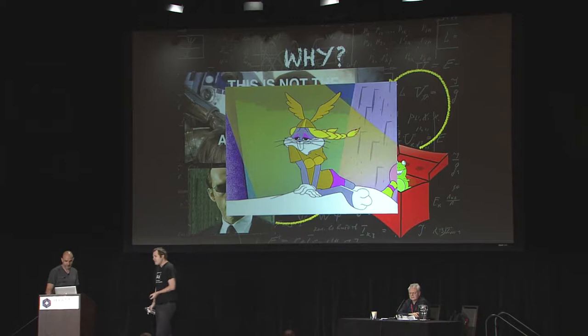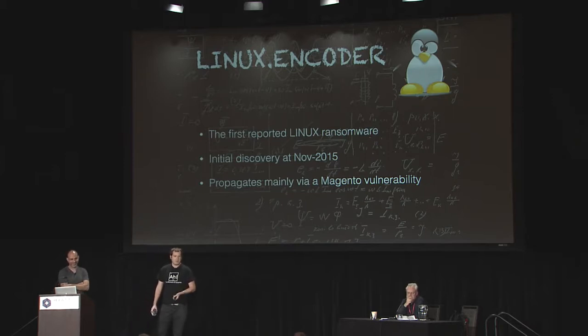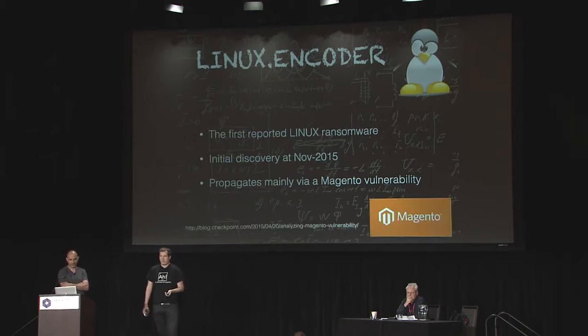So the next example we're going to talk about is Linux Encoder. Linux Encoder is the first reported ransomware for Linux, initially discovered late 2015, and it propagates mainly via a vulnerability that was discovered at Checkpoint. So here's a link in case you care about that.